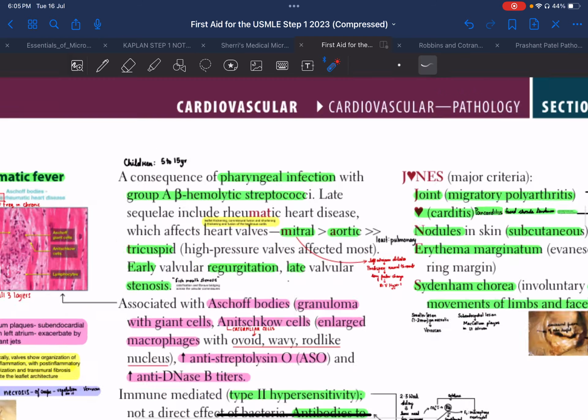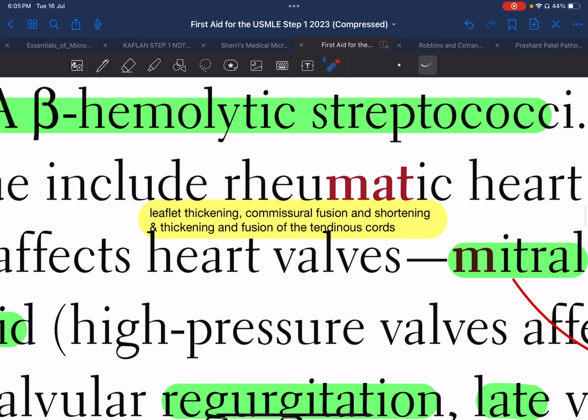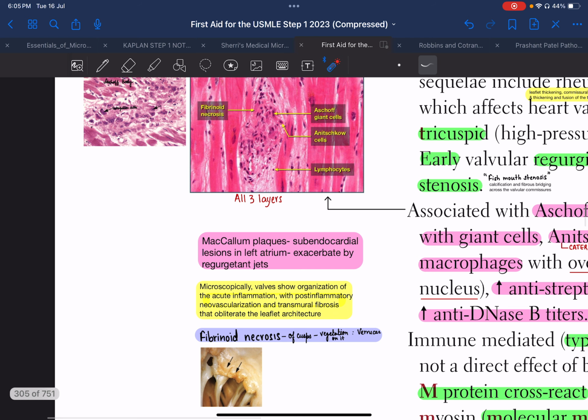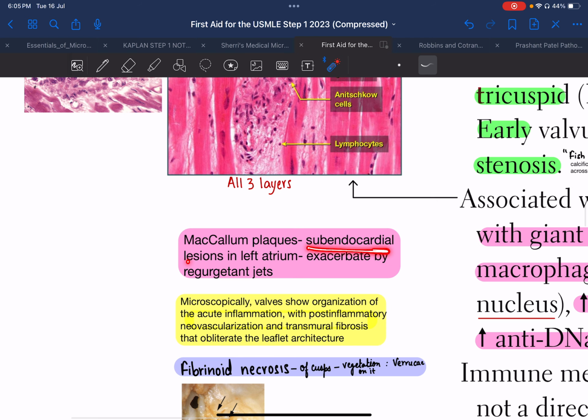There will be commissural fusion, followed by shortening, thickening and fusion of the tendinous cords. We can also see some subendocardial lesions in the left atrium known as MacCallum plaques. These are thickened, irregular thickenings in the subendocardium of the left atrium, and they are exacerbated by regurgitant jets.